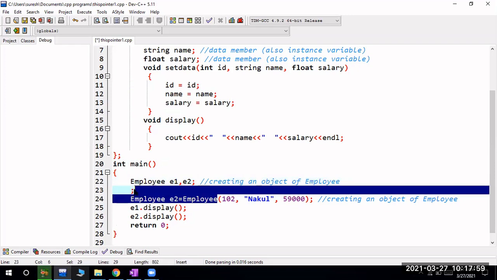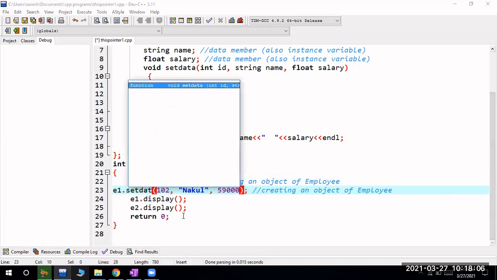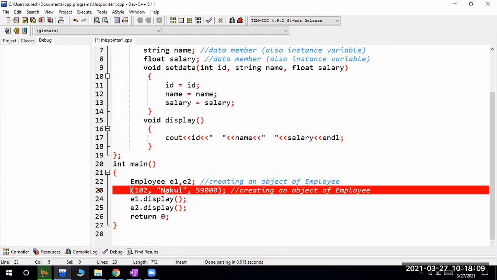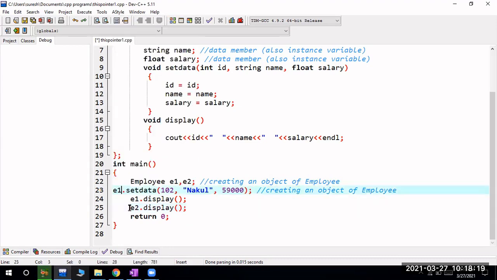Now I want to call this setData function. So E1.setData, and E2.setData also.